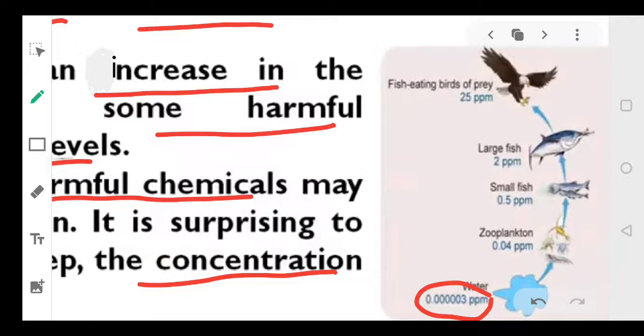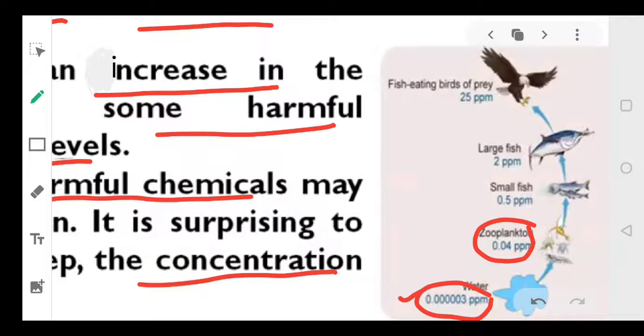In very small quantity we have added chemical to the water. This water is taken up by the zooplanktons, or we can say in the water small plants will grow, and these small plants will also contain some amount of this chemical.